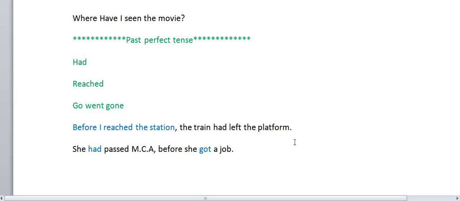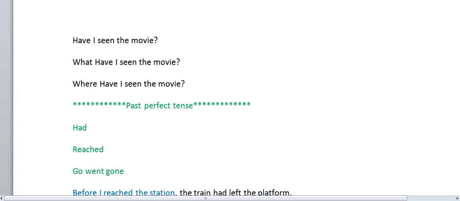When I reached the station, the train had started. Before I arrived, I had written the letter. After we had finished our lunch, the guests came to our house. Like this we can tell. This is the past perfect tense. This is very simple.